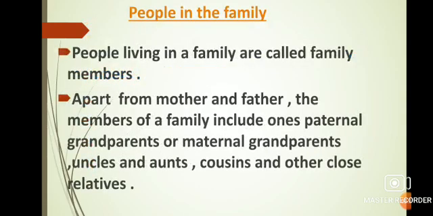Now, the next topic is people in the family. People living in a family are called family members. Apart from mother and father, the members of a family include one's paternal grandparents or maternal grandparents, uncles and aunts, cousins, and other close relatives.